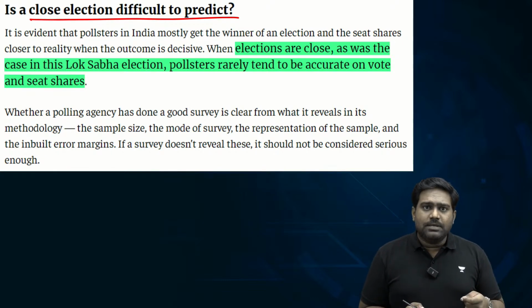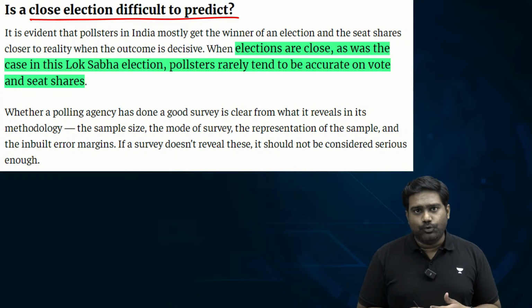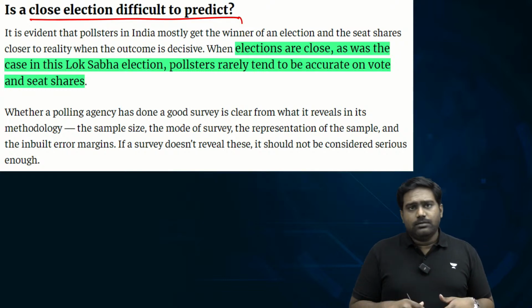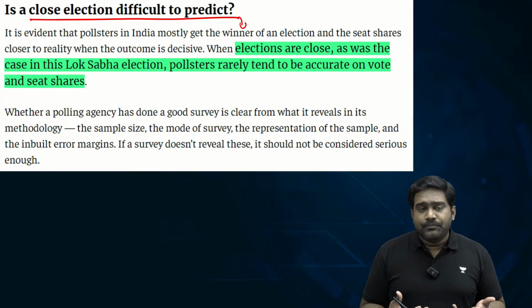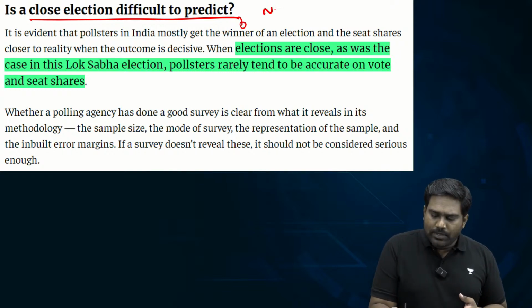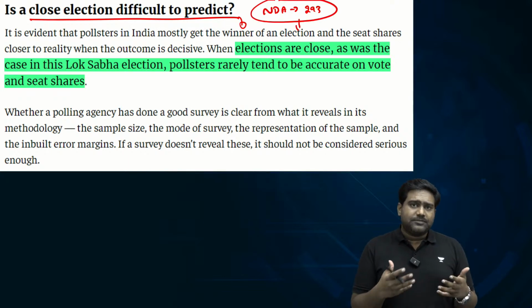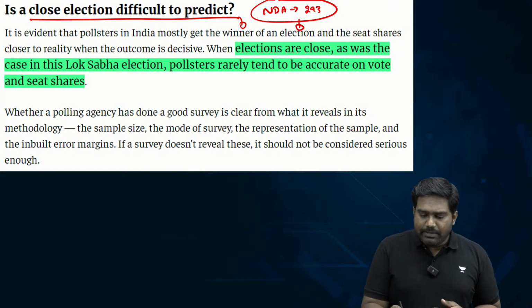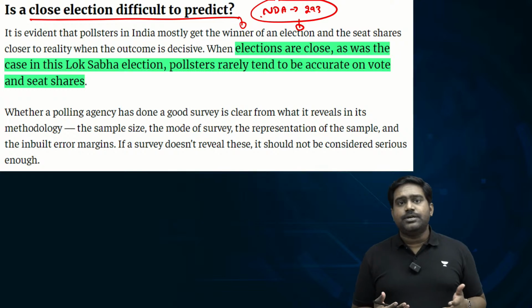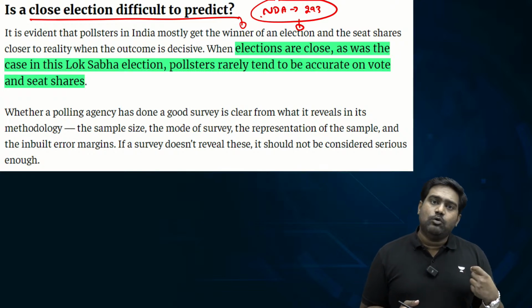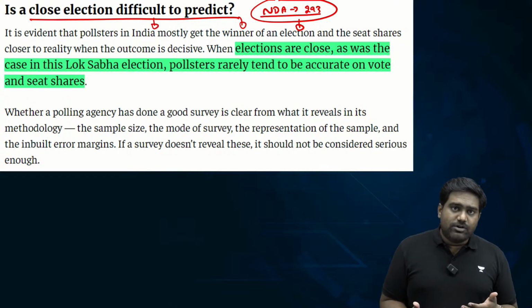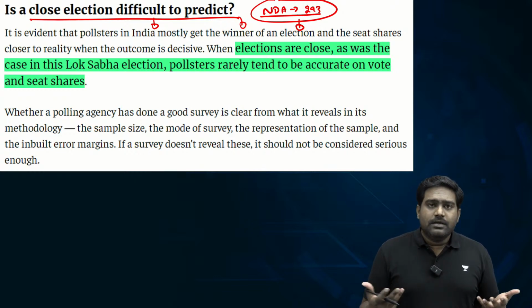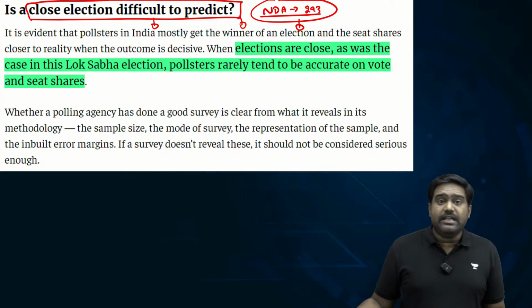If you remember the results that were brought out on 4th of June by the Election Commission of India, it appeared that the election results would turn out to be a tight contest eventually between the India Alliance and the NDA. Of course, the NDA comfortably sailed over the majority mark and arrived at a total of 293 seats. But there was a point where it appeared to be a very tight contest, and indeed in many constituencies it was a tight contest between the two sides. So in such cases, that is where exit polls go completely wrong. Because of the flawed methodology, the wrong assumptions they would have made, the wrong statistical parameters they have applied, they get it completely wrong, and this is where it can be very misleading.